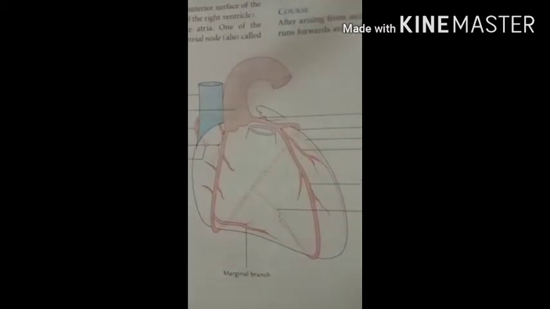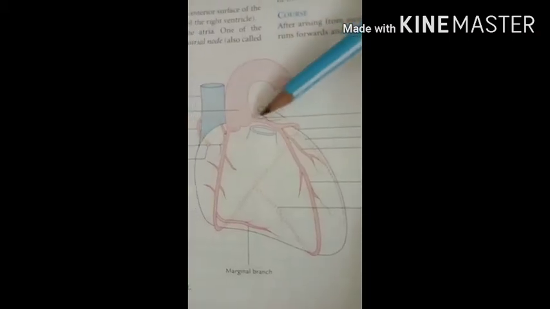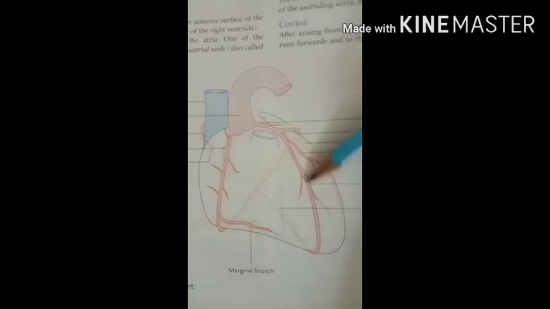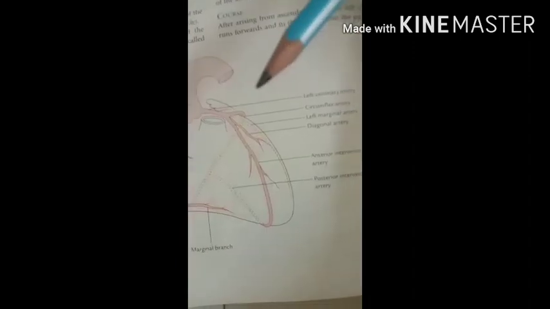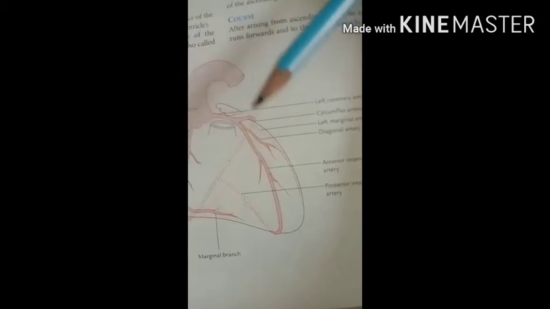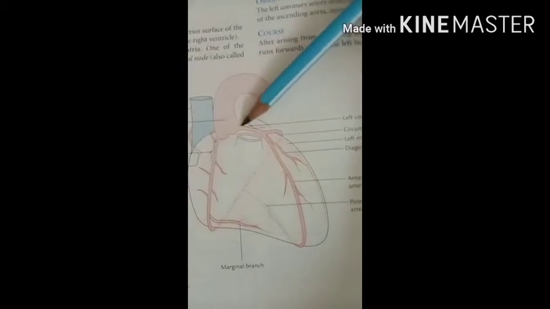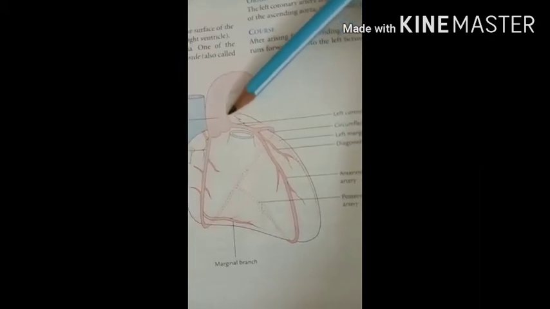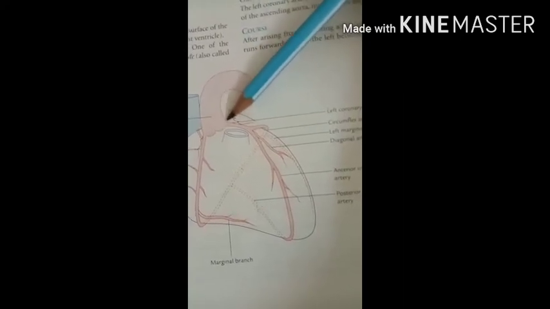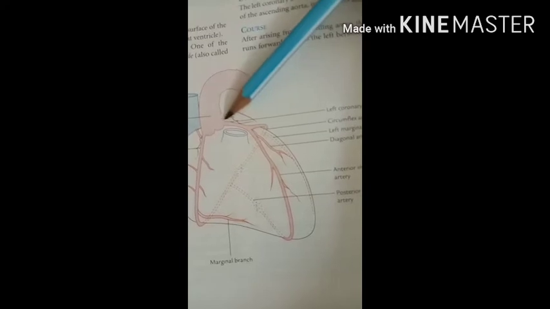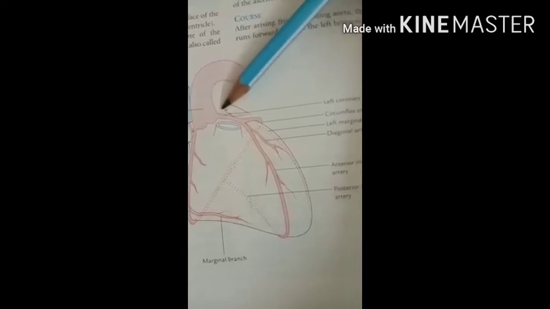Then we have to see the left coronary artery. So this one is the left coronary artery. The left coronary artery is larger than the right coronary artery, and it arises from the left posterior aortic sinus of the ascending aorta. So here you can see. Then it gives several branches, again large branches and small branches.